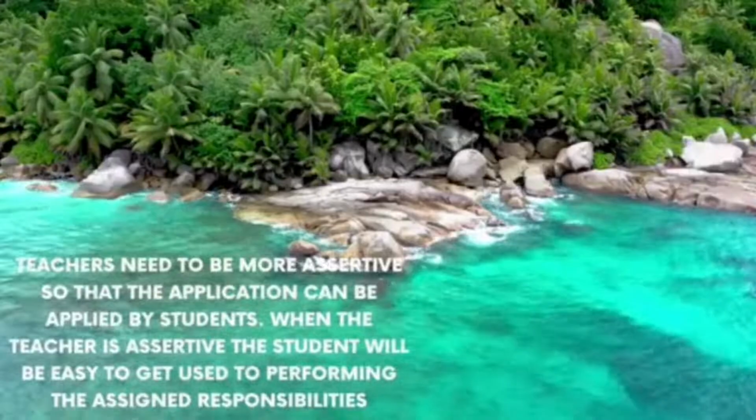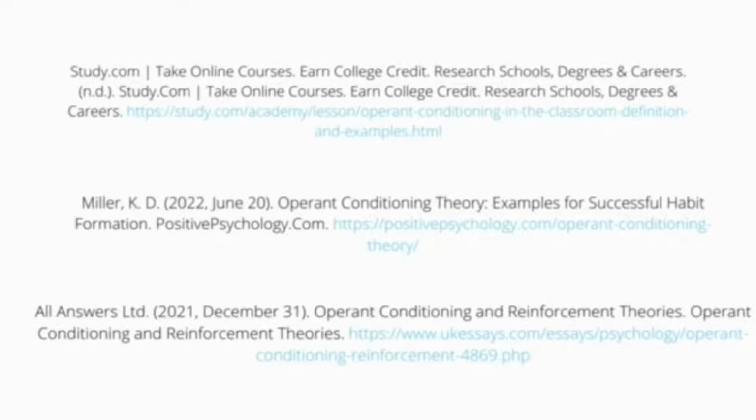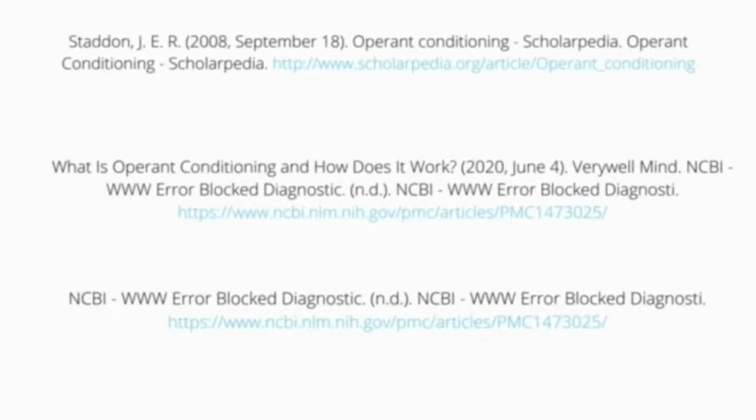For reference, we have 6 references for this report. As you can see, the first 3 are our references. And next, for the other 3 references, we got them by doing this report.